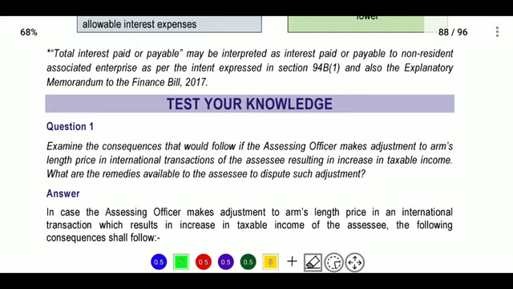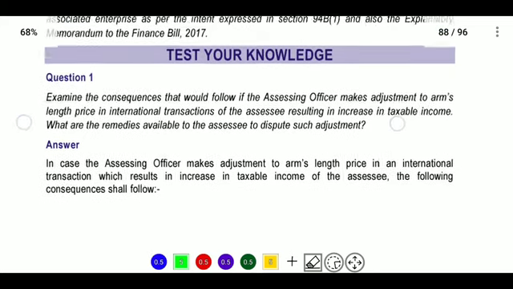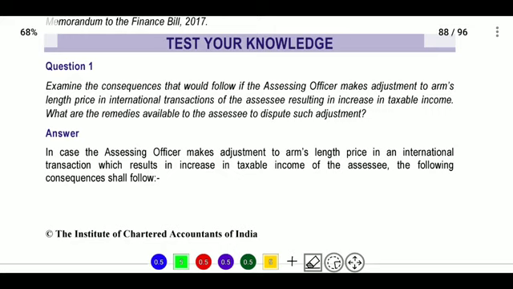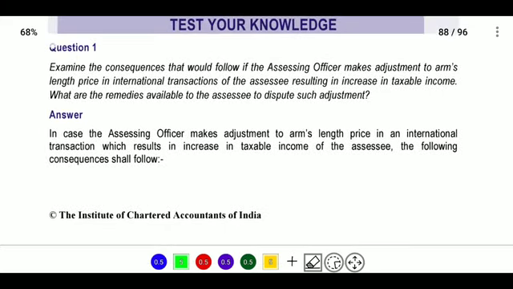In this video, we are going to discuss transfer pricing and other provisions to check avoidance of tax. That is, international transactions test your knowledge questions. So, in this first question, what is given in the question? I will explain the question and I will explain the answers. What is there in the question?